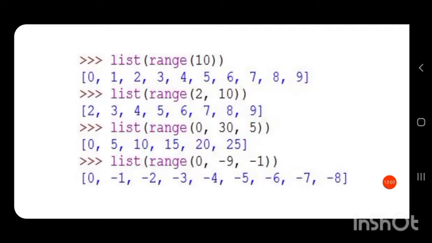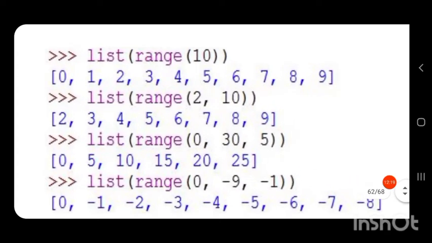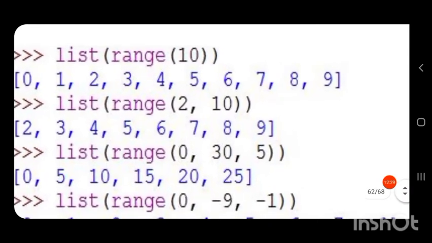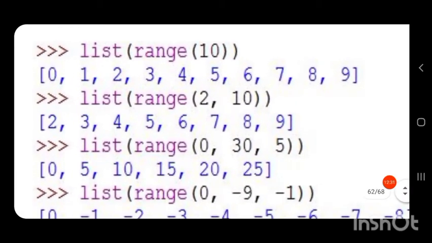So start will be 0 always by default and step will be 1. So when we print this range of 10, you can see all the values generated are from 0 to 10 minus 1, that is 9.